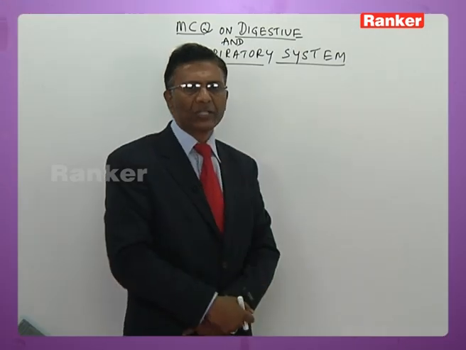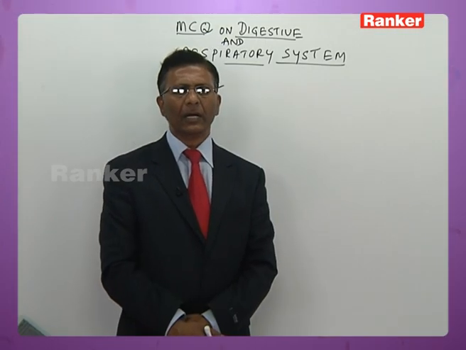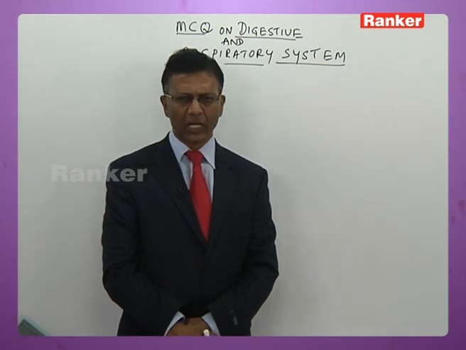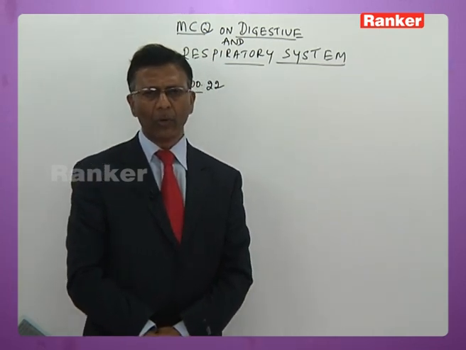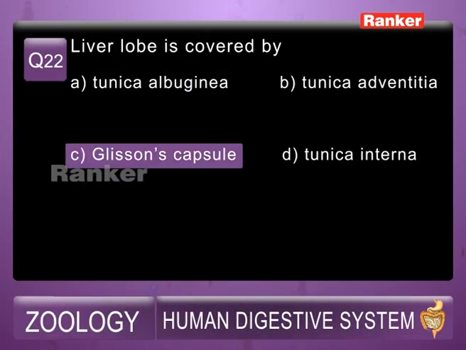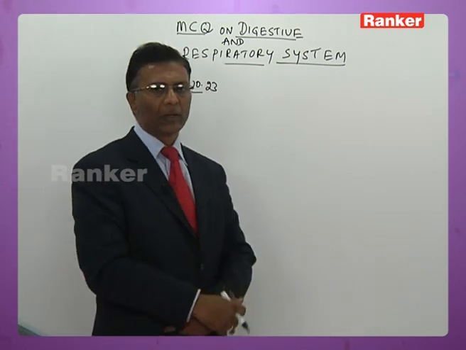Now 22nd question. Liver lobe is covered by: A, tunica albuginea, B, tunica adventitia, C, Glisson's capsule, D, tunica interna. This you have learnt already. Liver lobule is the functional and structural unit of liver, and it is covered by a connective tissue sheath called Glisson's capsule. So the answer is C, Glisson's capsule.